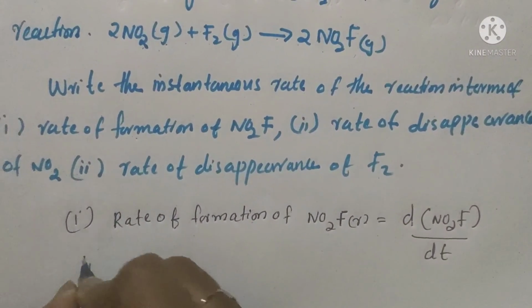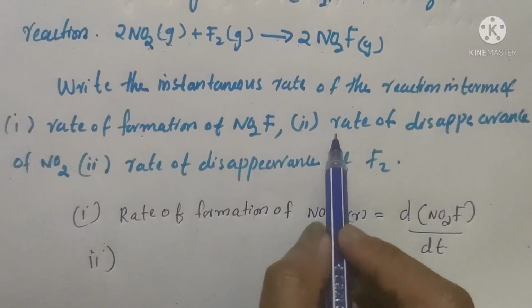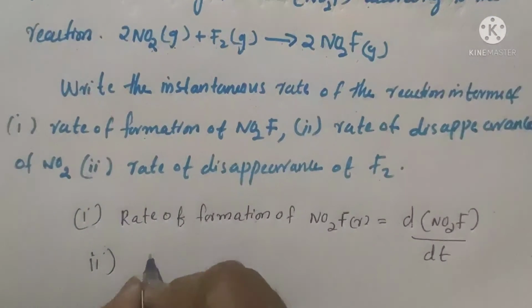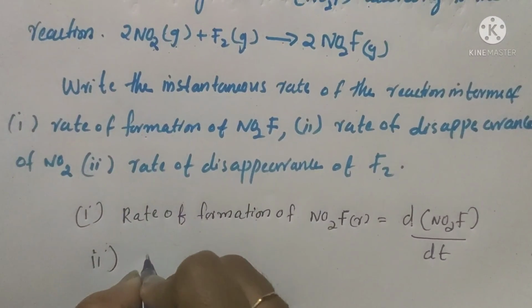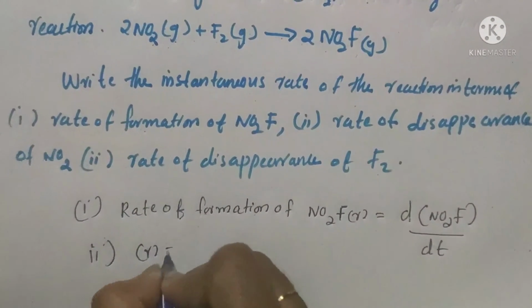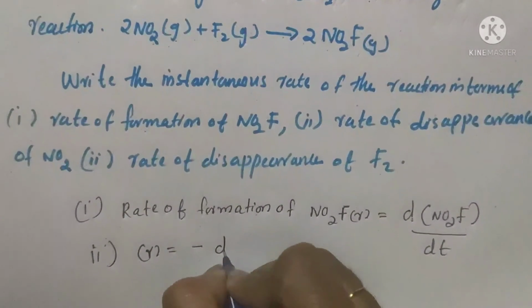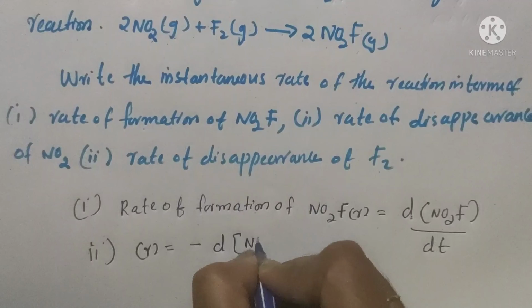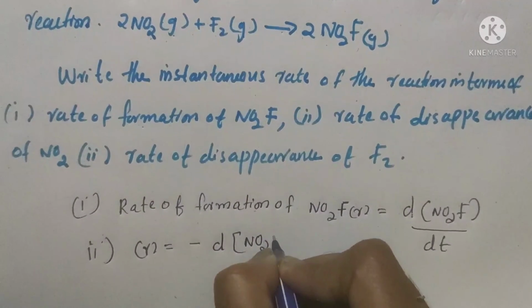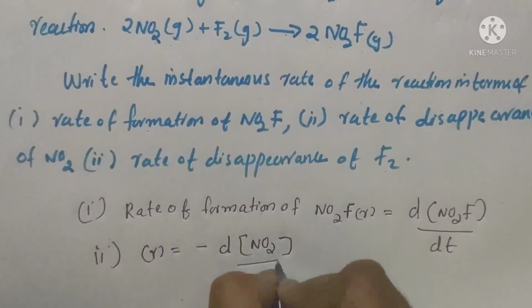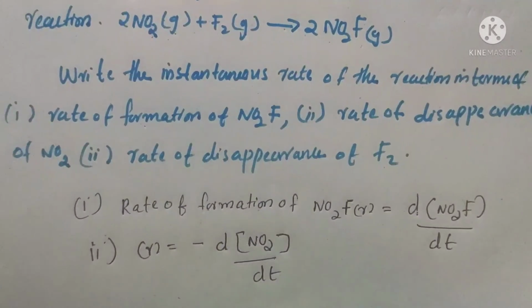Then what is the second question? Rate of disappearance of NO2, which is equal to minus d[NO2] by dt.